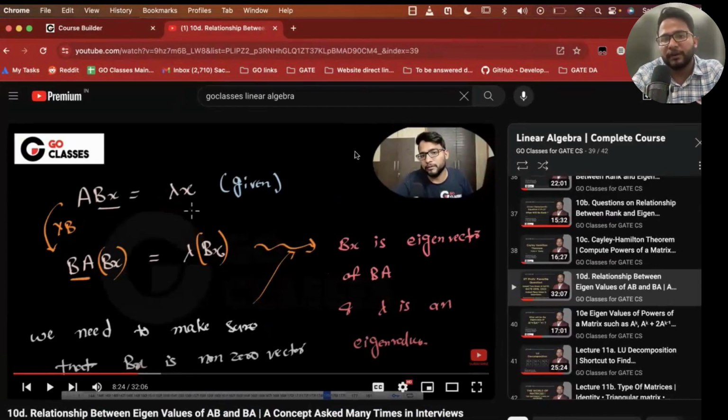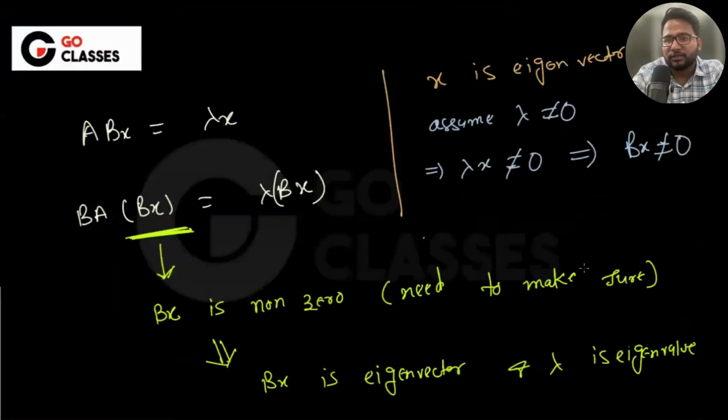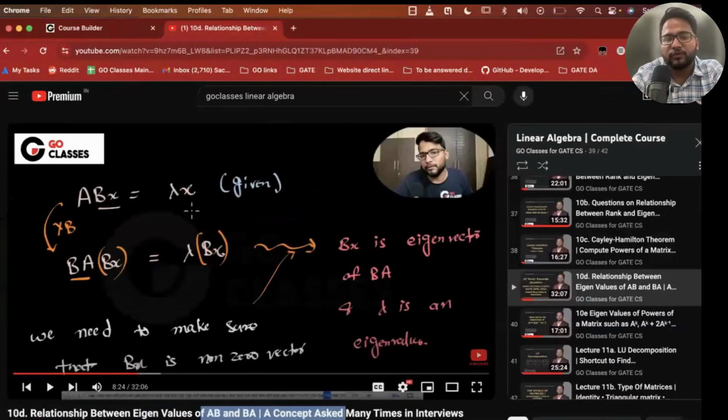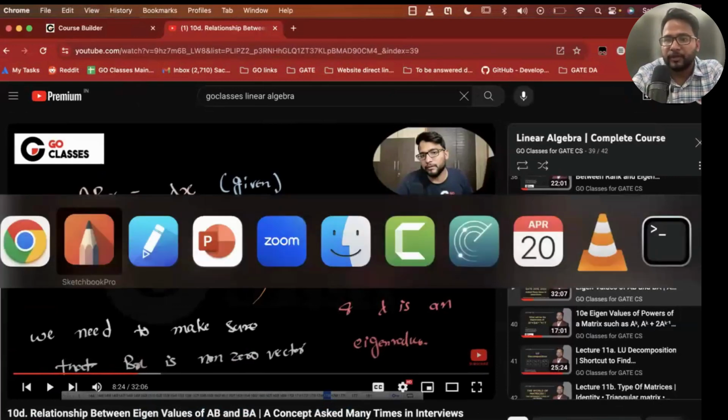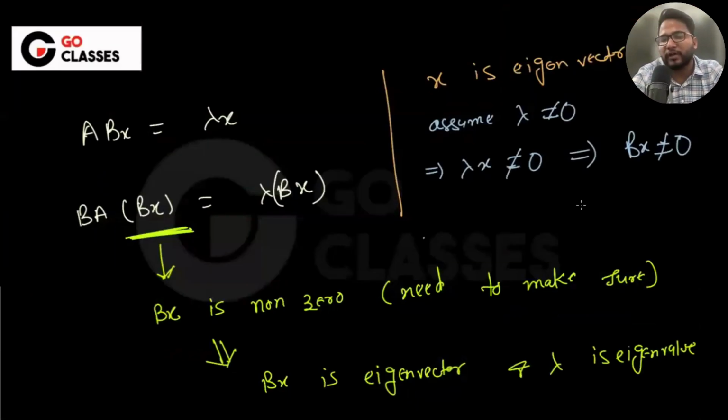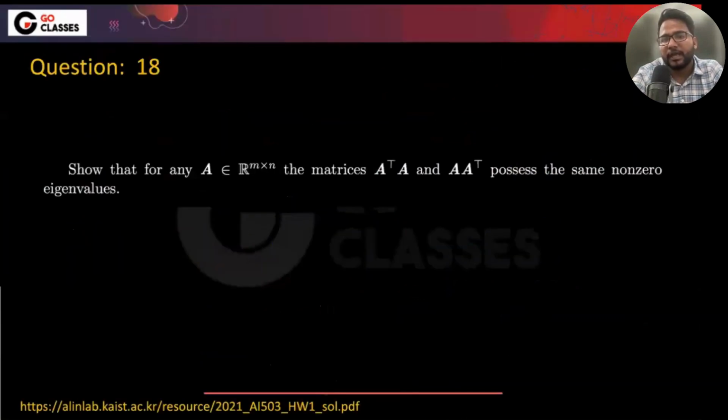How many of you saw that post that I posted? In the ISI CDS interview, they asked this question. This is a very popular question: what is the relationship between the eigenvalues of AB and BA? And it is very much needed for SVD also. So you can see this. That's how we can prove it for AB and BA, or maybe you can take A transpose A and A A transpose, whatever, these things.